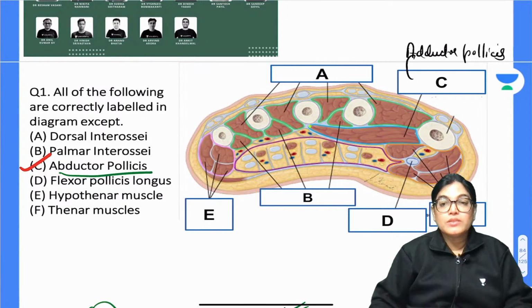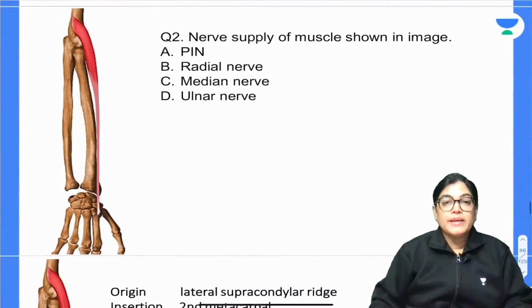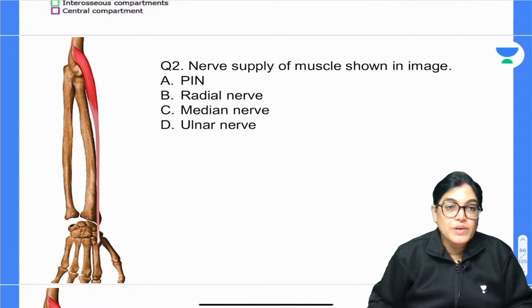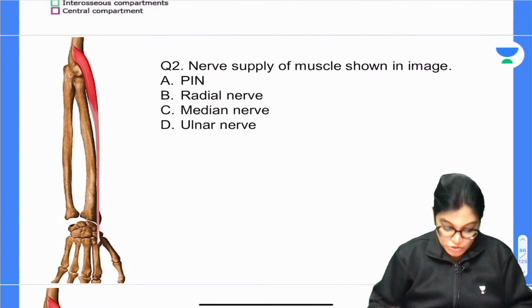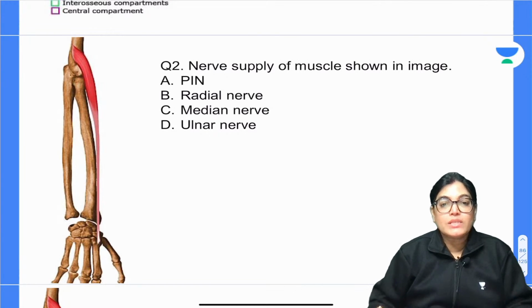Okay, so yes, now let's move on to the next, that is question number 2. Nerve supply of the muscle shown in the image. So firstly you have to identify the muscle, and then you have to tell me what is the nerve supply of the muscle. Radial nerve, median nerve, ulnar nerve, and posterior interosseous nerve.